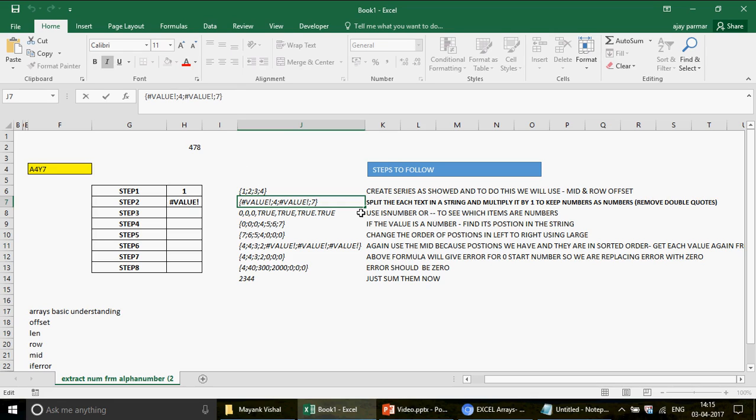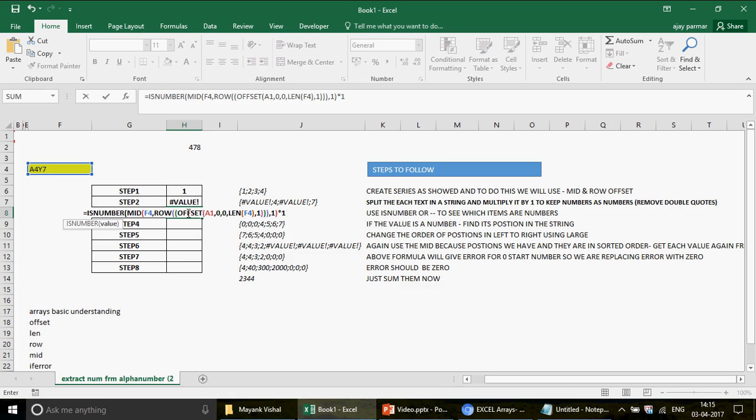Now once you have done that, what is the next step? The next step is that you have to use ISNUMBER to see which items are numbers. Let me copy the formula. Now we would like to capture the numbers here. I'm going to see who all are numbers. So you're going to write ISNUMBER here, and the same formula I'm going to copy and paste it.